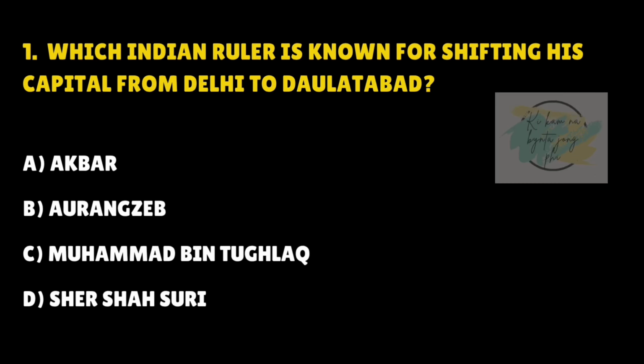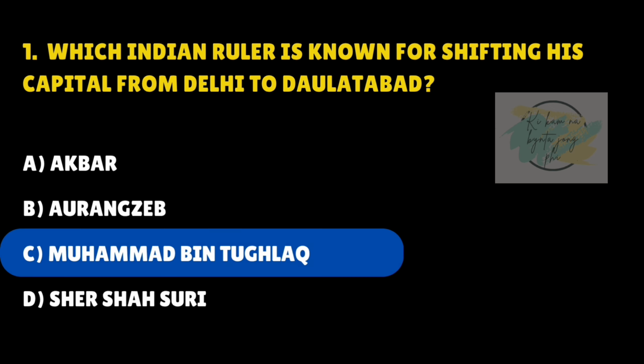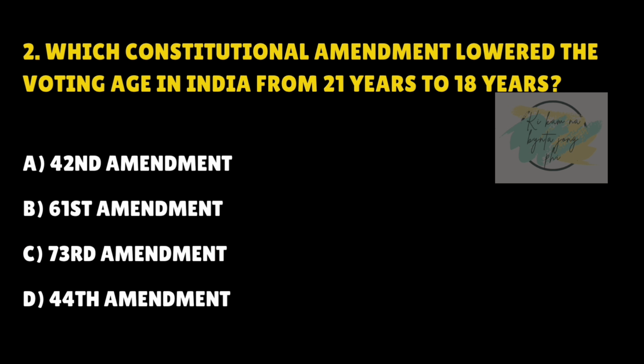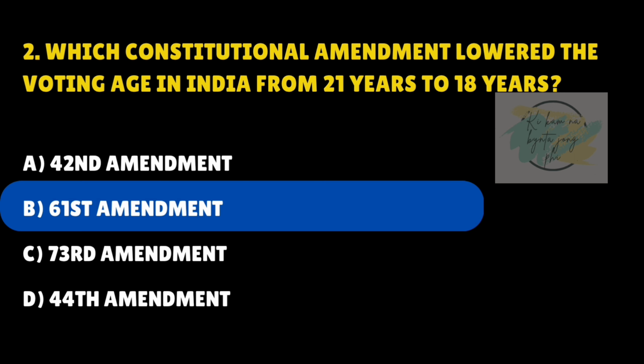Which Indian ruler is known for shifting his capital from Delhi to Daulatabad? Answer C. Muhammad bin Tughlaq. Which constitutional amendment lowered the voting age in India from 21 years to 18 years? Answer is B. 61st Amendment.